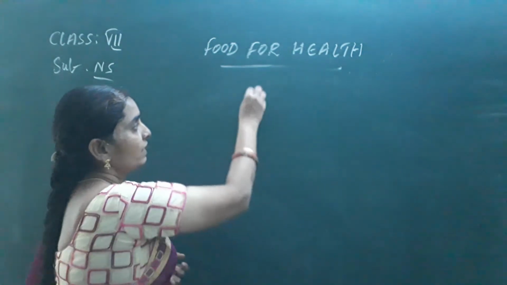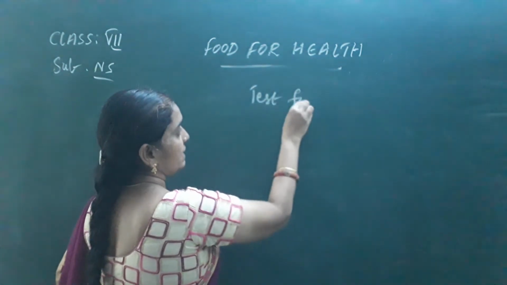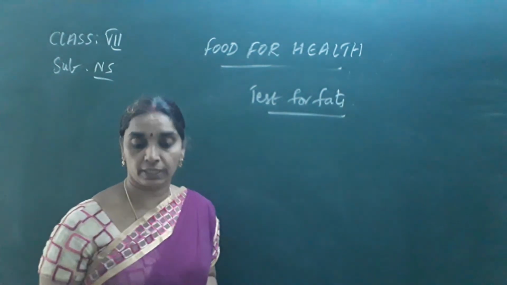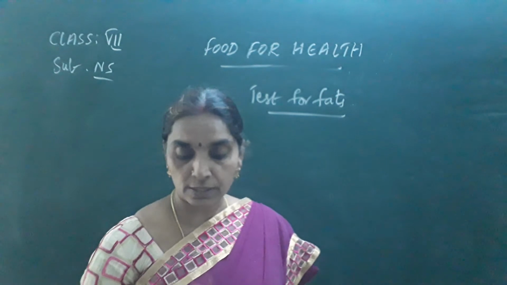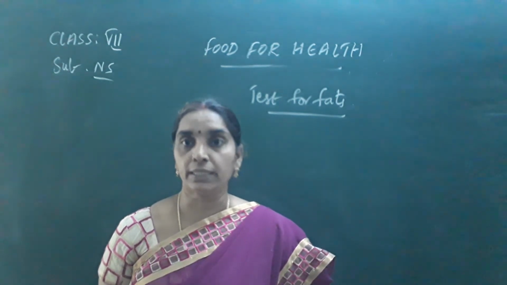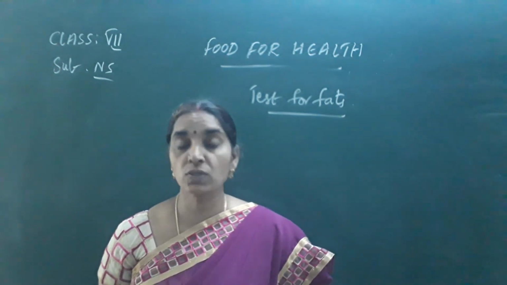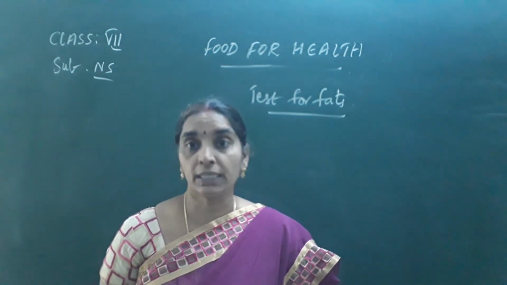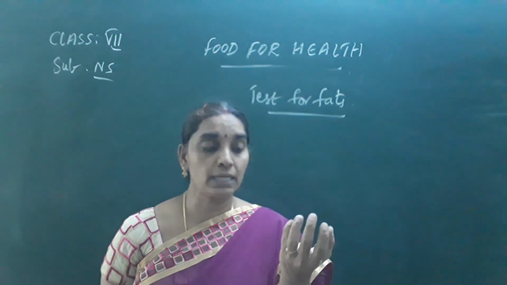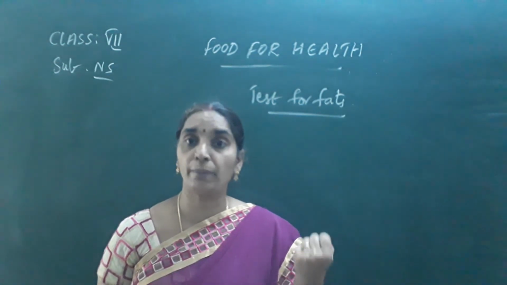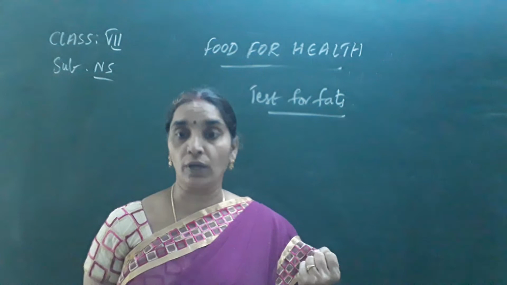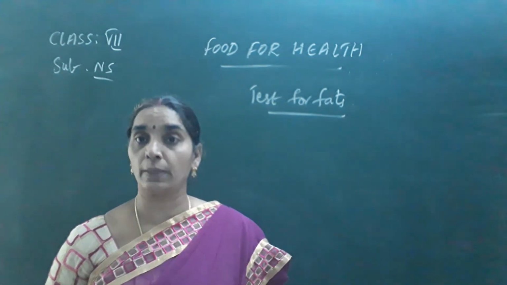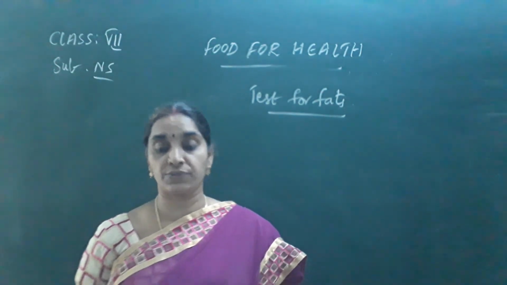So, the test for fats. Children, when you eat curd rice, your hand becomes oily due to the presence of butter in it. And if you take a samosa or bhaji on a piece of paper, the paper turns translucent.